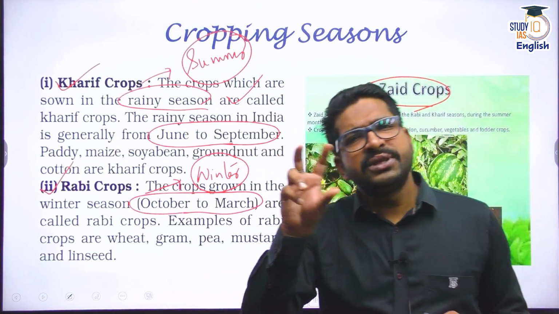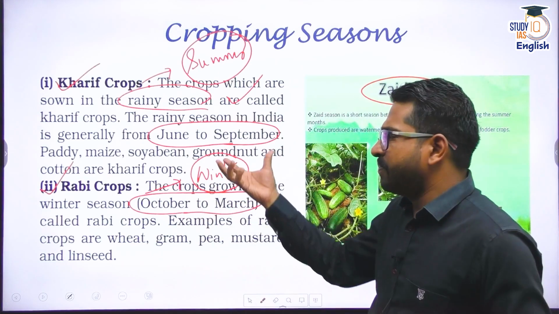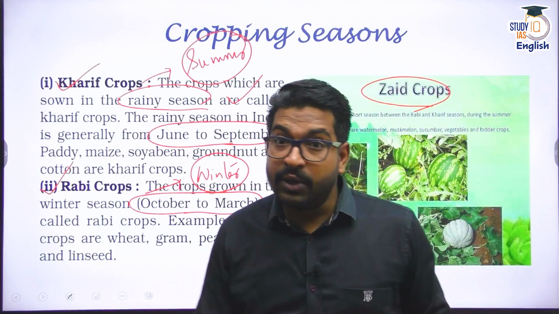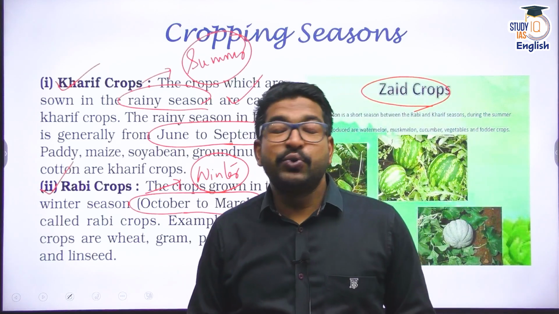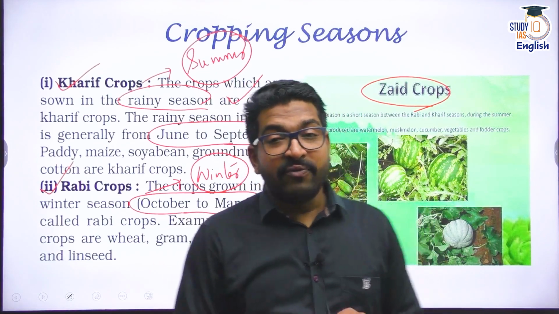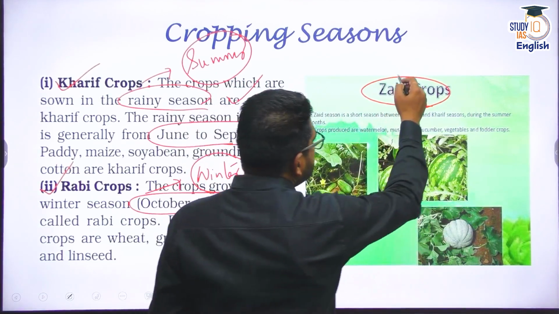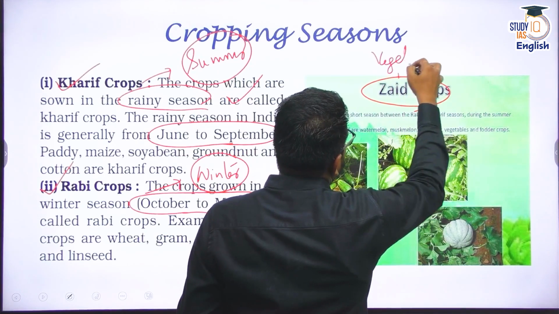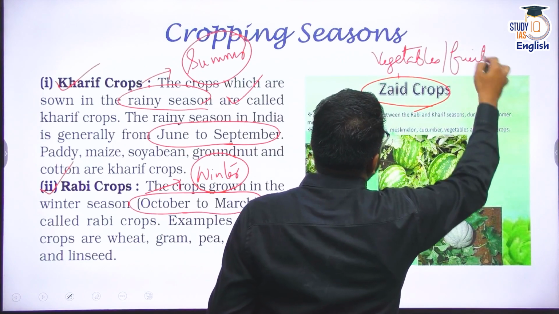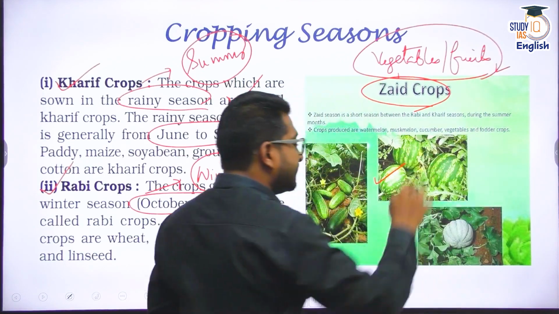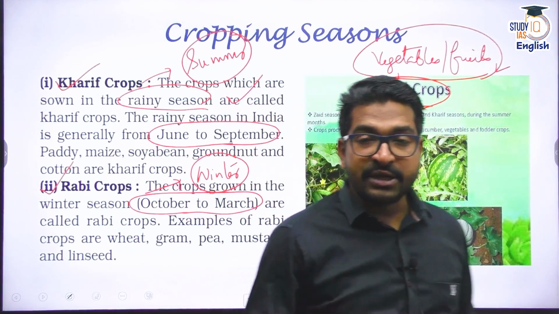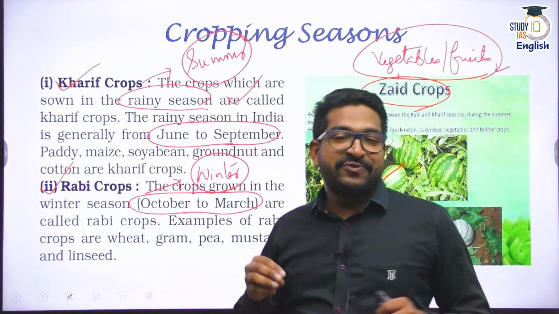So during the summer season itself, say for example from March to approximately May, June, I can say. And during the summer season, you do get a lot of vegetables and fruits, specific vegetables and fruits, right? Why? Because they are summer crops. And in Zaid, we normally crop what? We normally crop vegetables and fruits. Now you must have seen that during the summer season you get watermelon, right? You get cucumber, you get other kinds of water-based vegetables, fruits which we consume.